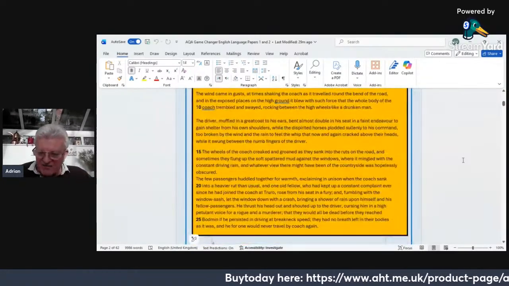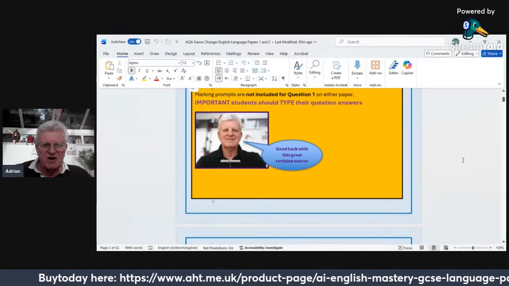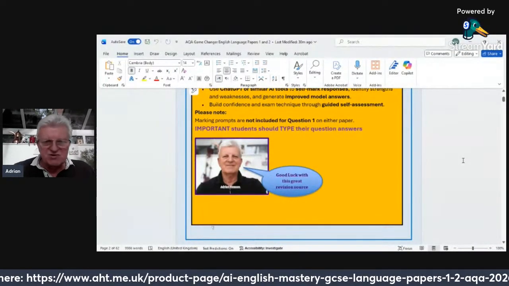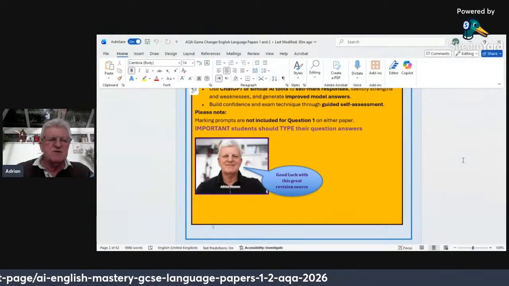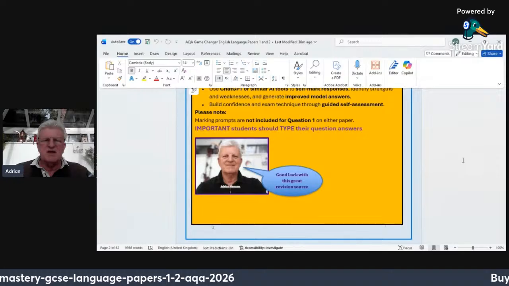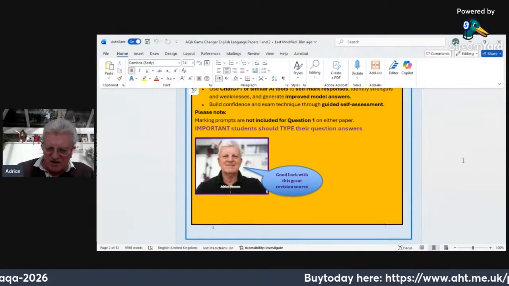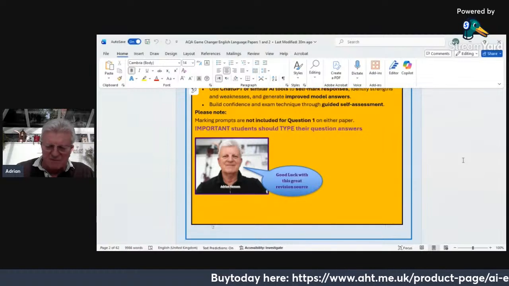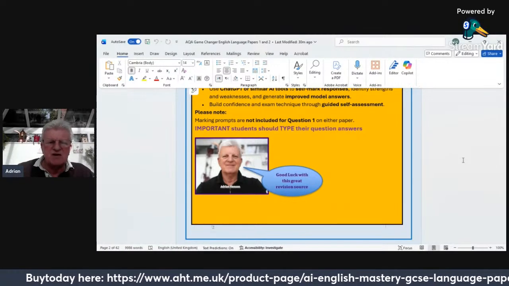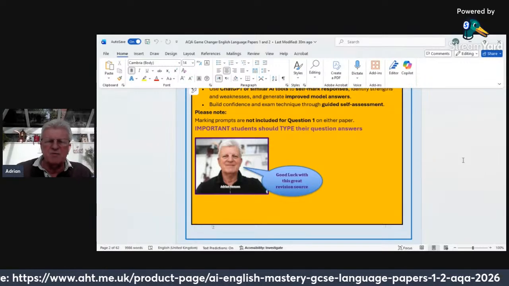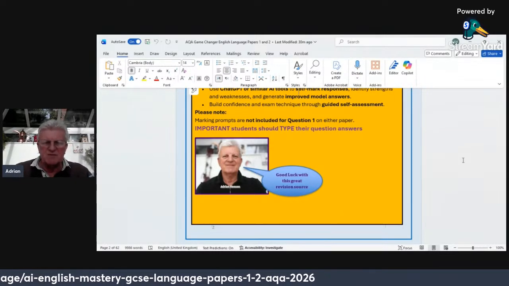Right, I have said here, because it is important, I've put here, it's important the students should type their question answers. A lot of students handwrite, and then it becomes a problem sometimes when you put it into these AI apps, because if you do take a photograph of things, the AI will pick it up, but it's difficult. So I think it's really good to type.